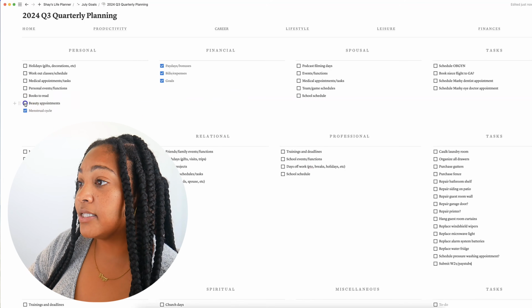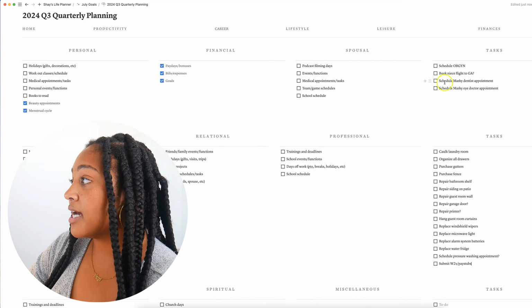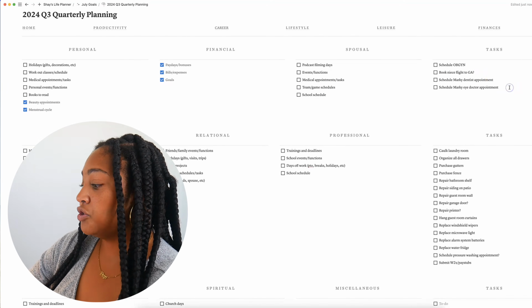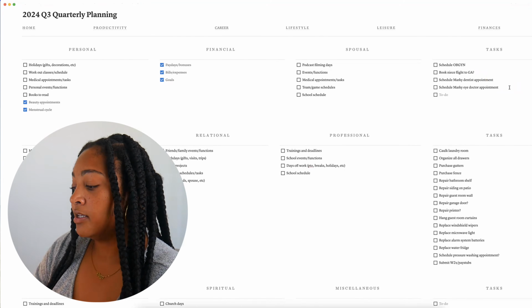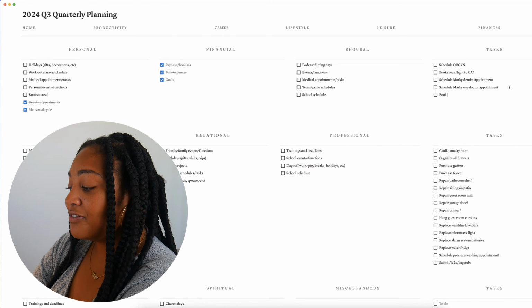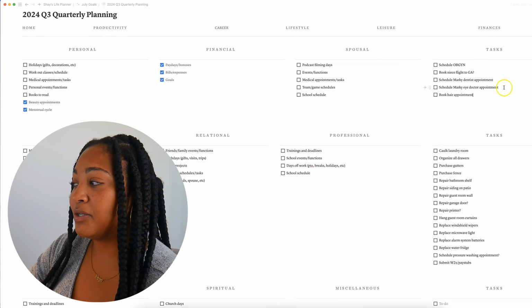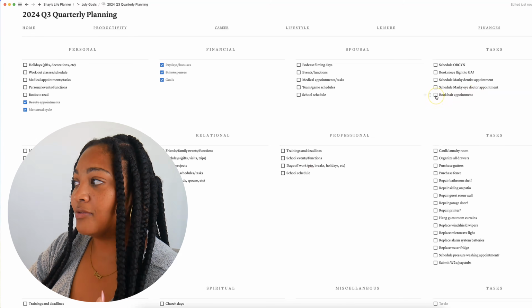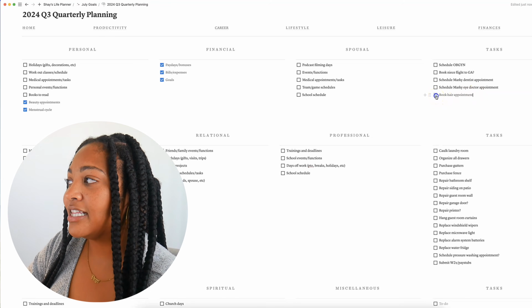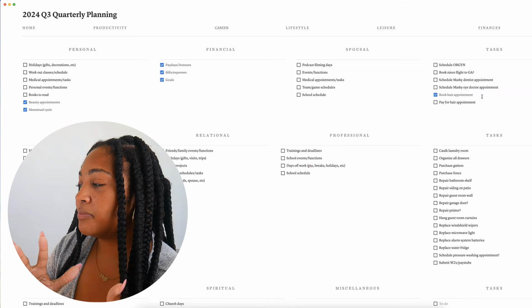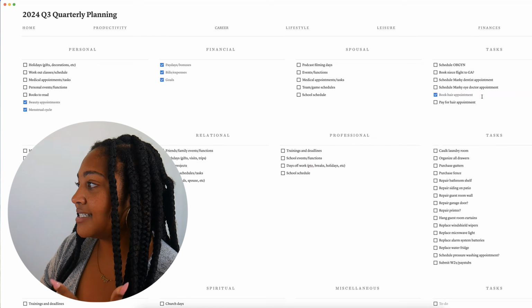So for beauty appointments, I'm checking it off because I already booked a hair appointment. So I'm gonna put it on here and then check it off because I already did it, but I haven't gone to it. It could be rescheduled. So for all intents and purposes, I'm gonna put it on here and then check it off. That is in relation to beauty appointments. That's why I'm putting the task over here.